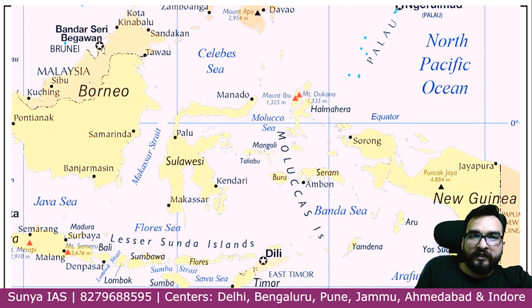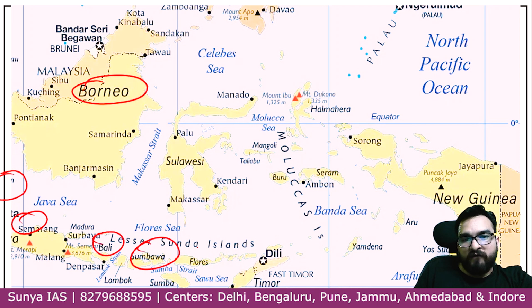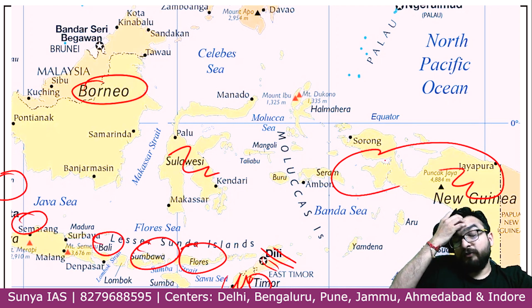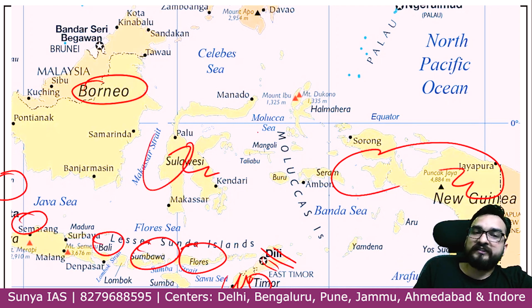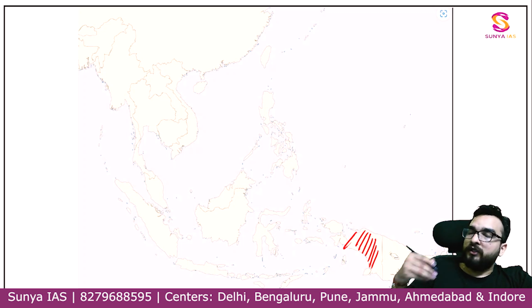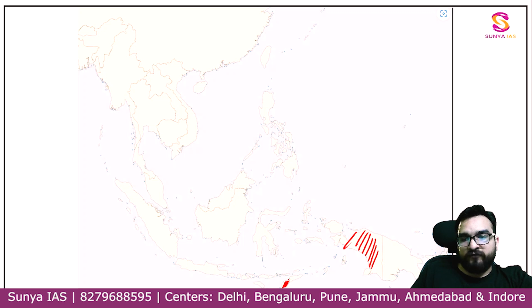What I have told you to remember, this Borneo, over here Sumatra, Java, Bali, Sumbawa, Flores. East Timor को हटा दो, यहाँ पर आपको तिमोर देखना है. This is the part Sulawesi and this particular New Guinea area, guys, right? I hope you will remember this much. You try to remember, then we will enter and we will be understanding all these seas, straits वगैरह. Don't worry about it. Try to fill the gaps over here, guys. This is New Guinea, this is Papua New Guinea, not included in your Indonesia. This is your part of Indonesia. This is Timor, this is your Flores, this is your Bali, this is your Java, this is your Sumatra and Borneo.